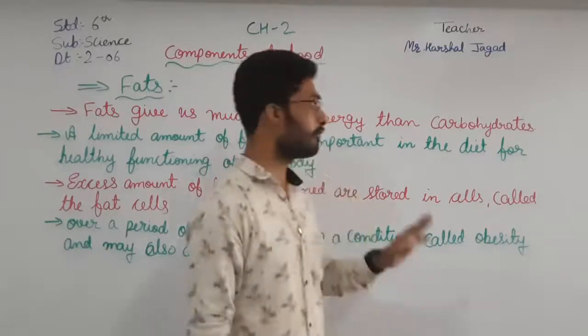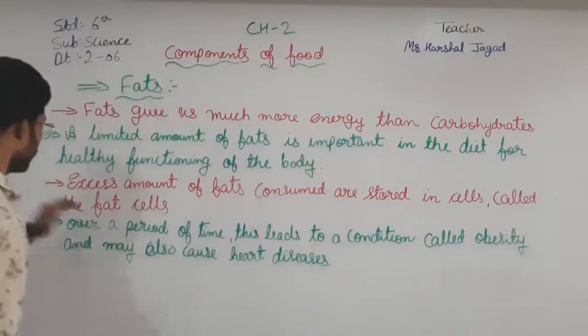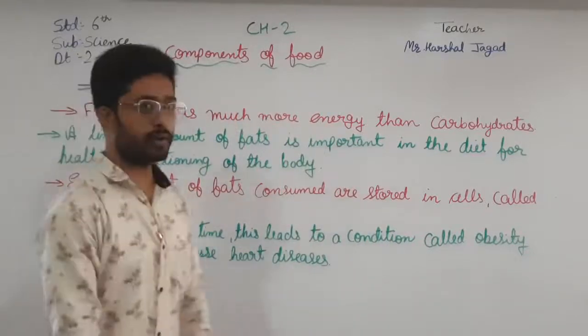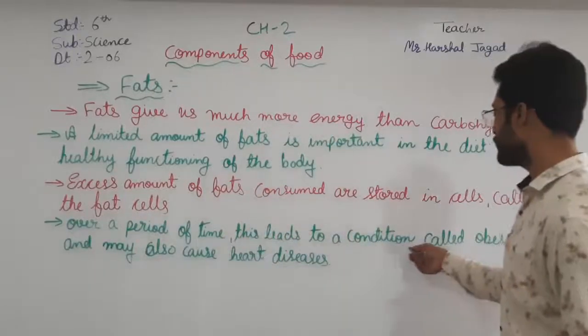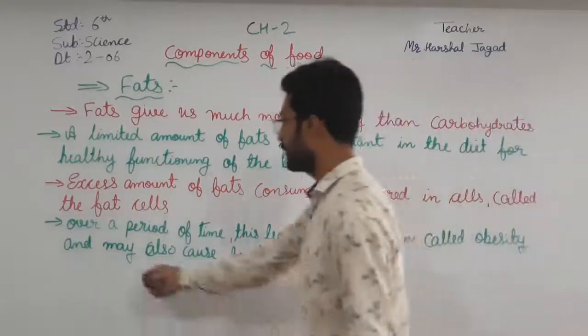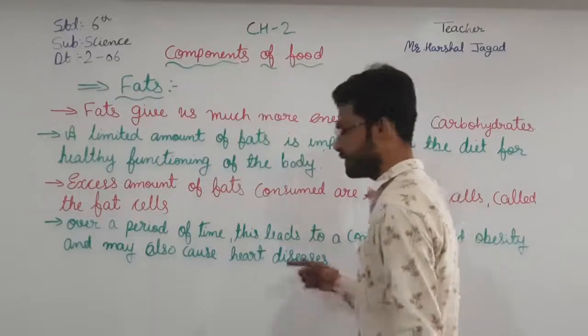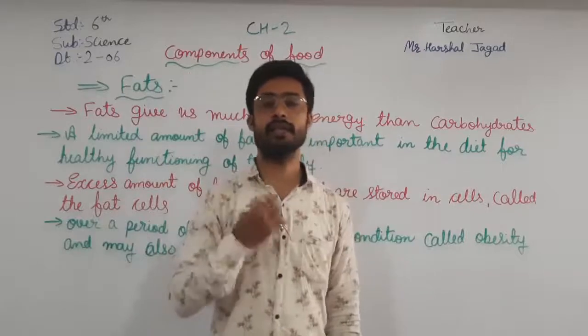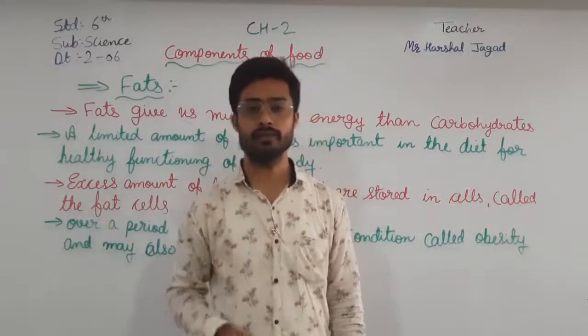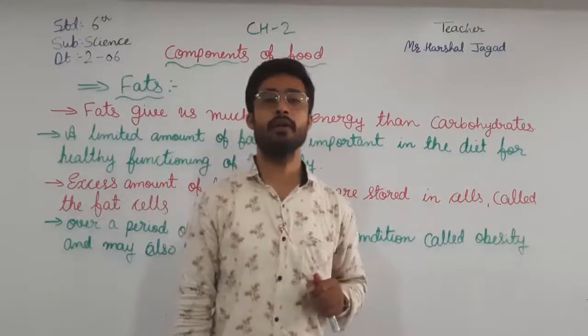They are known as the fat cells, which we have written here. Over a period of time, this leads to a condition called obesity, or may also cause heart disease. It means if you eat more and more fats or junk foods, then it harms your body.